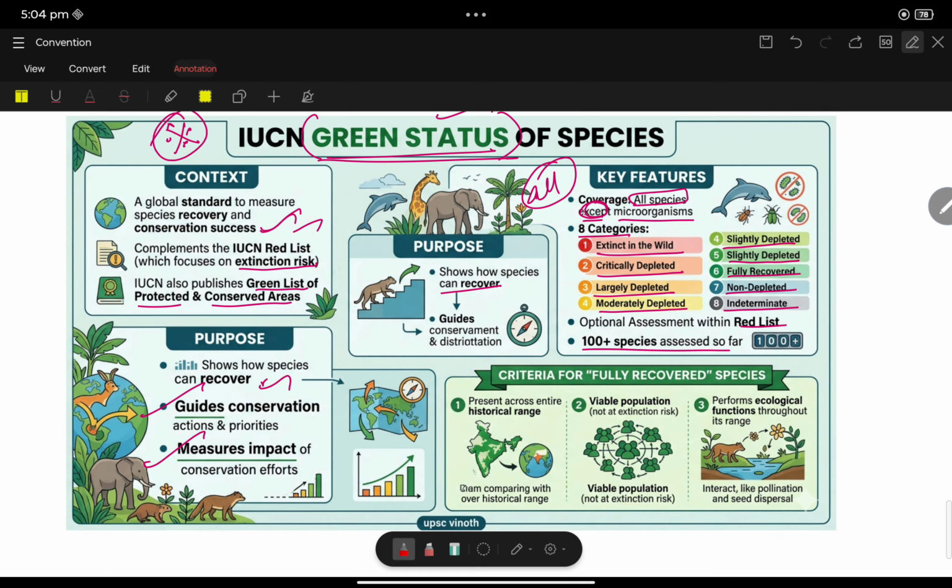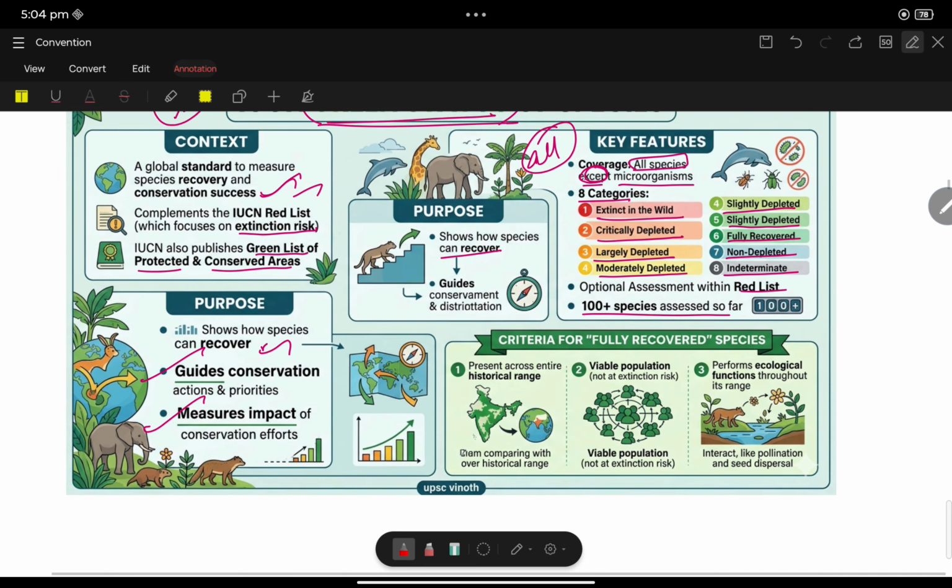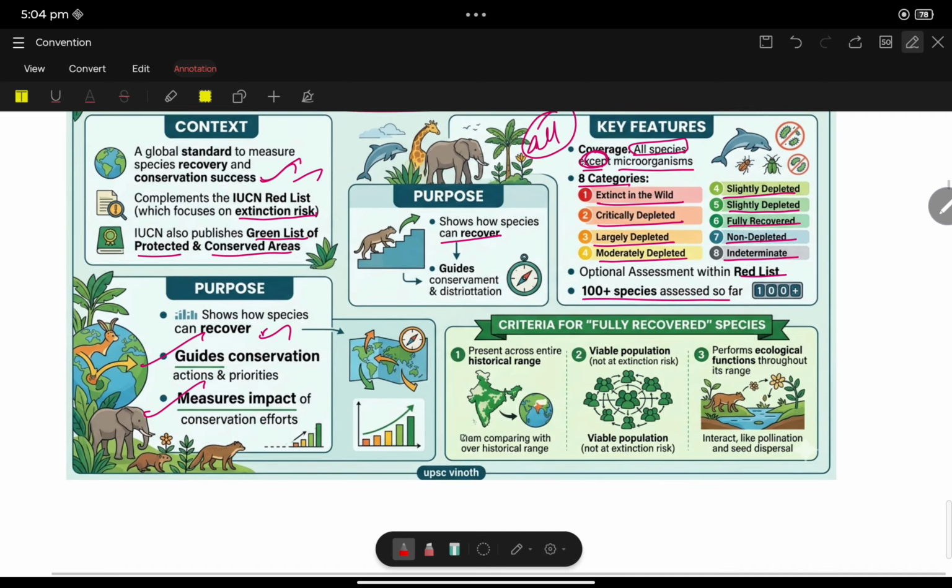100 plus species have been assessed so far. Criteria for fully recovered species: see, presence across the entire historical range. When can we say a species is fully recovered? It should be present in the entire historical range, with a viable population, that is, not at extinction risk. It performs its ecological functions throughout its range. Its ecological functions should be sound throughout its range, such as interactions like pollination and seed dispersal.